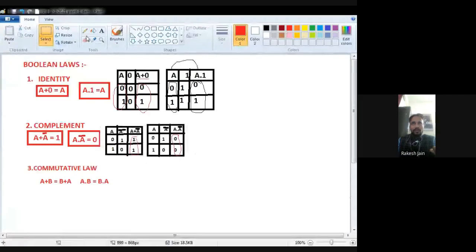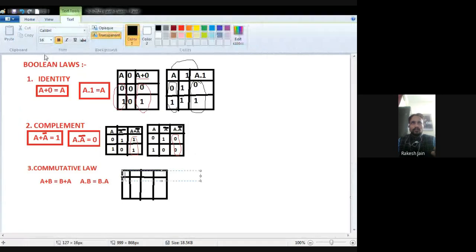So first of all, A plus B, we have two quantities, one is A, one is B. So now we are going to prove them. First I require A, then I require B, then I have to do A plus B, and then I have to do B plus A. So we will prove it. Okay. Now see the first case of OR operation.